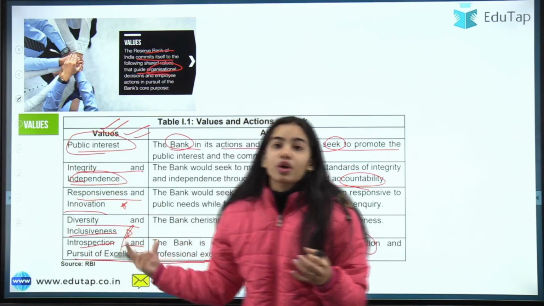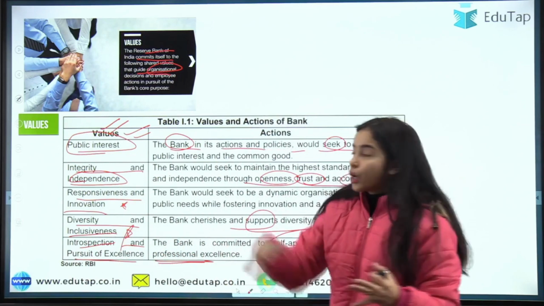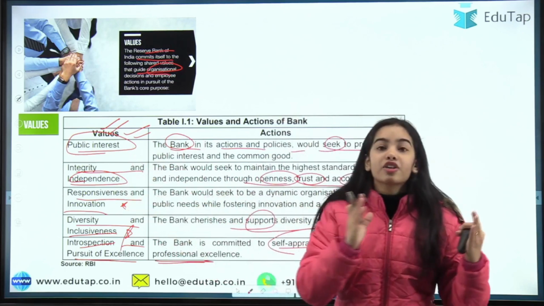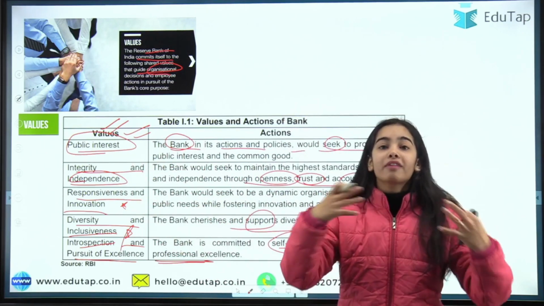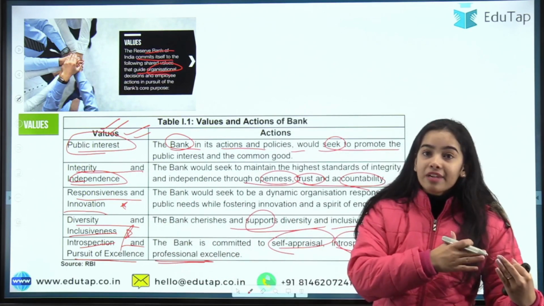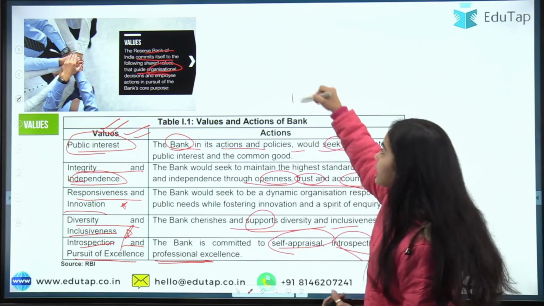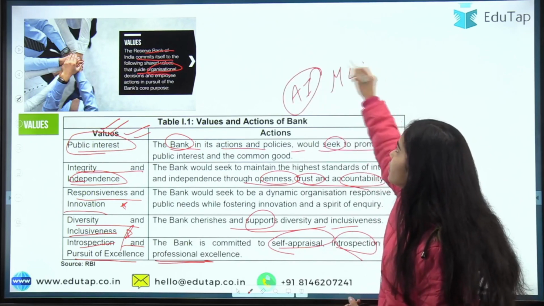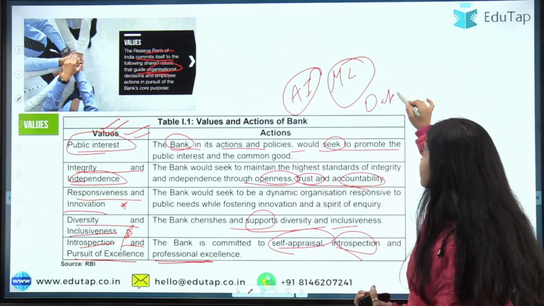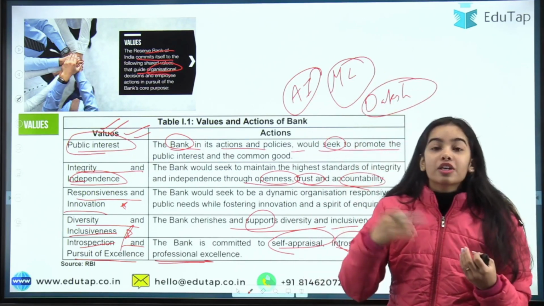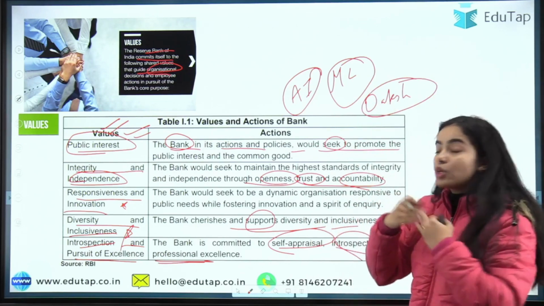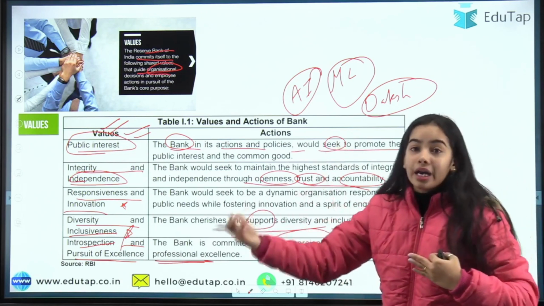So these are the values of the Reserve Bank of India as an organization. To move forward with public interest, to have integrity and independence in the Reserve Bank of India, to have that openness, to have that accountability, to be responsive and innovative for its own self also, because the Reserve Bank of India has recently said that AI and ML will be adopted, and we are adopting the technology. Daksh has been adopted. Daksh was adopted for the Reserve Bank of India's advanced supervisory management. So it has to have innovation in itself also, and outside also.